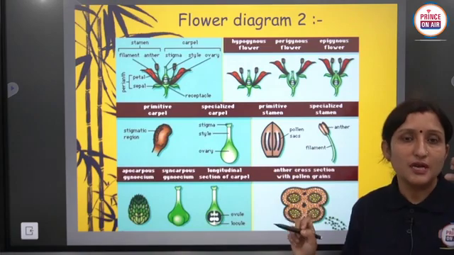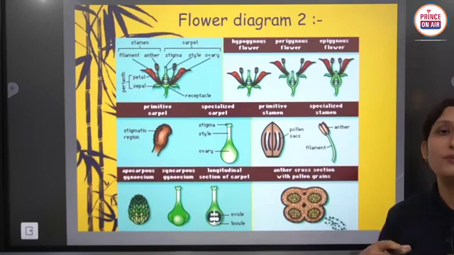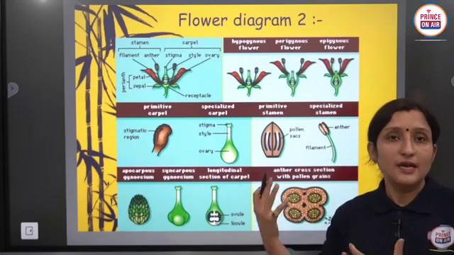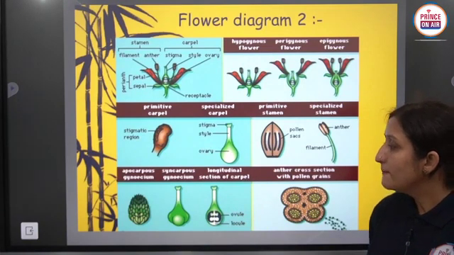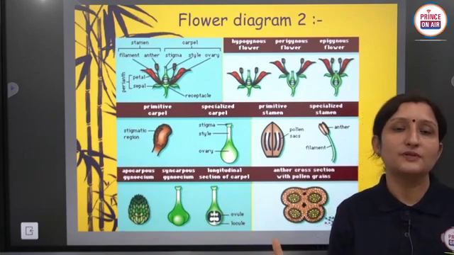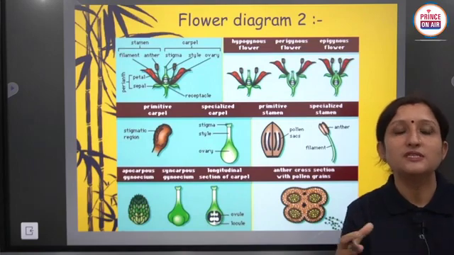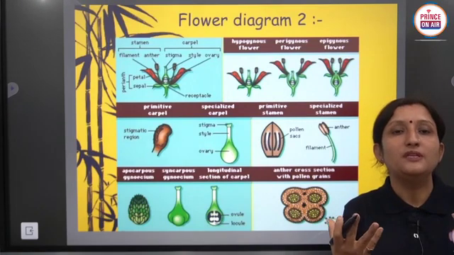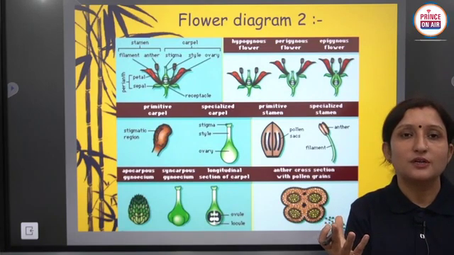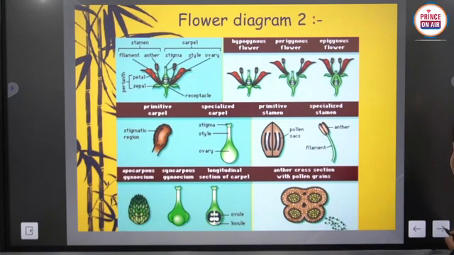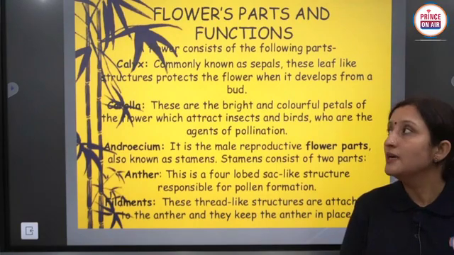Each microsporangium is attached at the corner, and then they produce pollen grains, multiple pollen grains. We will discuss this point in the next lecture. And this is the internal structure of a carpel, and if many carpels are present, and they are attached with each other, that means syncarpous condition, and maybe they are free from each other, it is called apocarpous condition. So many types of flowers are present in our surrounding areas and in flowering plants.